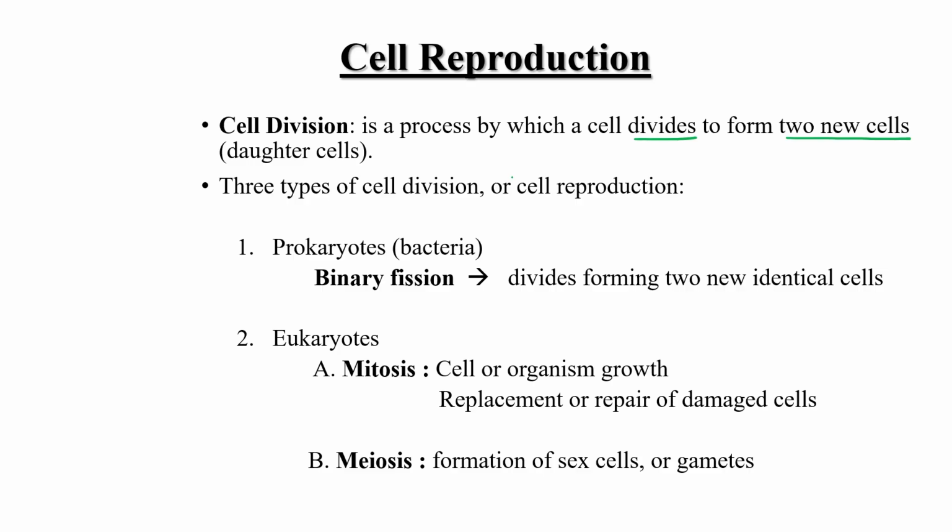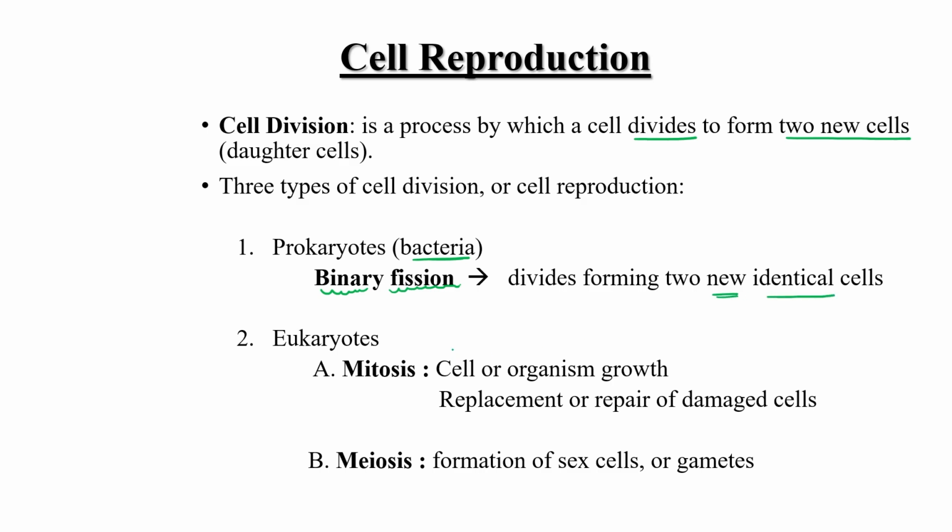Okay, we can further divide cell division into three different types. Generally, bacteria, or we can say prokaryotes, utilize this technique for their division, binary fission. What is the name of this process? Binary fission, in which the parent cell divides equally and forms two new identical cells, right?